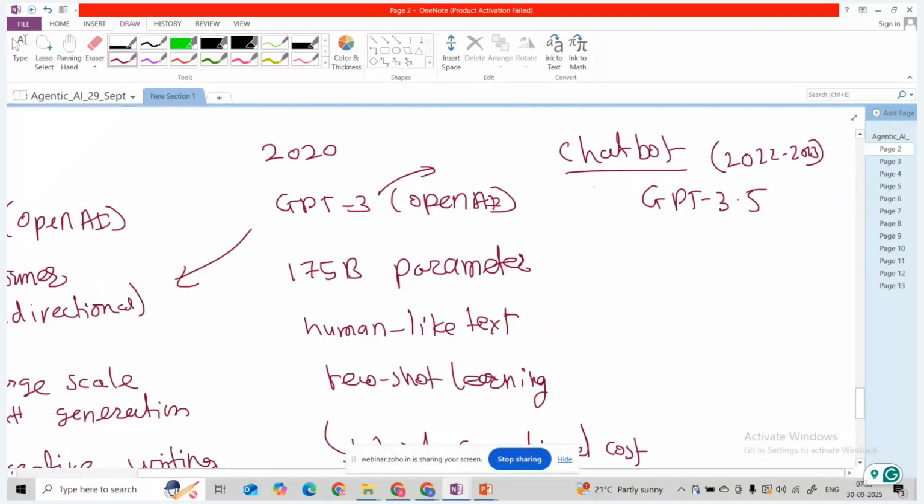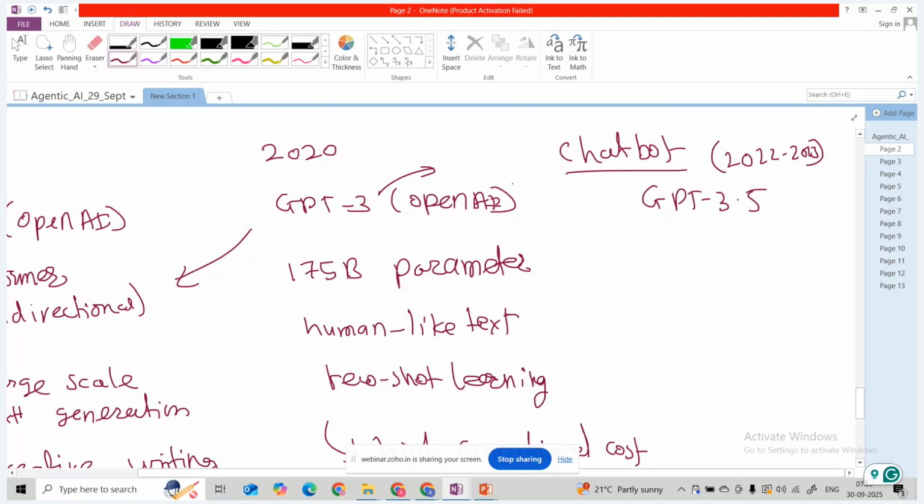With GPT-3 and GPT-3.5, this whole AI world changed, guys, because it is more capable. It is trained on big data with billions of parameters, and it is now able to answer questions and give a response to every user query. But it has limitations: its data is trained up to some cutoff date.